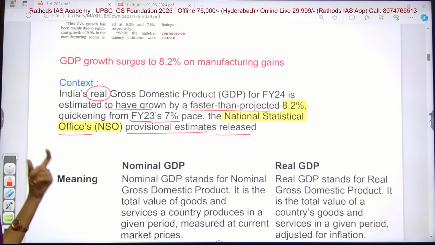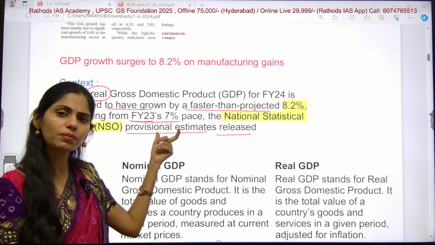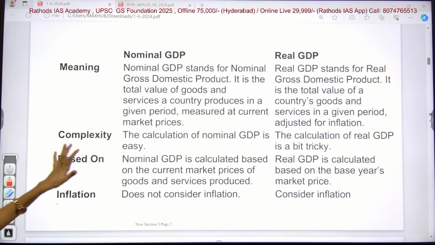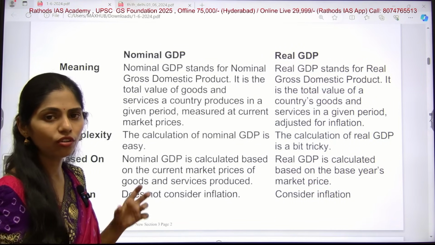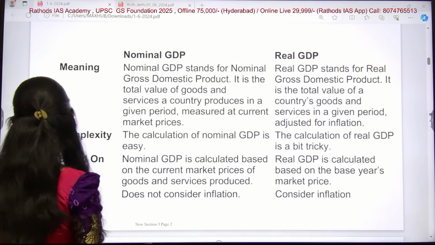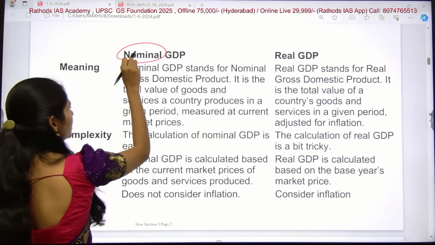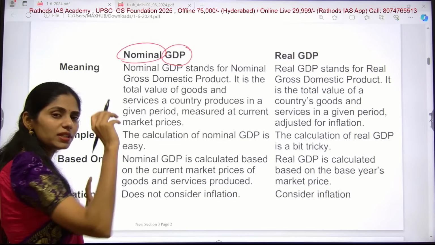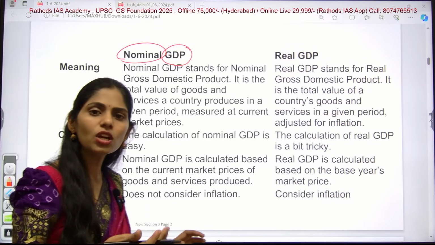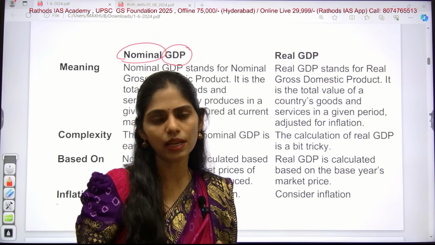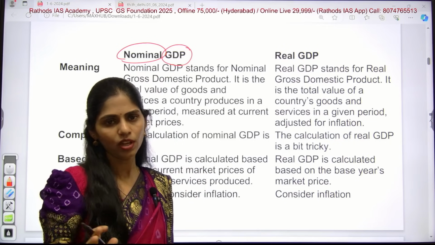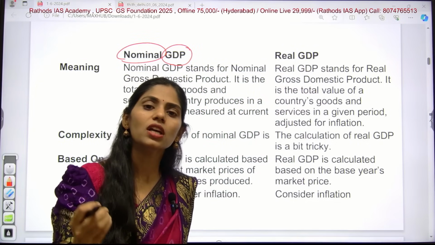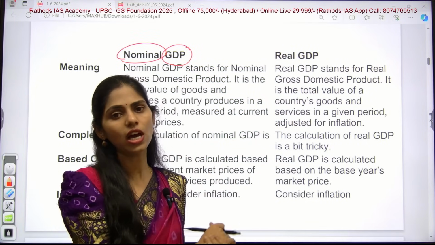Why is it in the news? Because of the increase in real gross domestic product. If you see the differences between nominal GDP and real GDP, first you have to understand their meanings. Actually, first let us see what GDP is. GDP is nothing but the total value of goods and services produced within a country within a certain time, which will normally be one year. Whatever the total value of goods and services produced in a country contributes to our GDP.